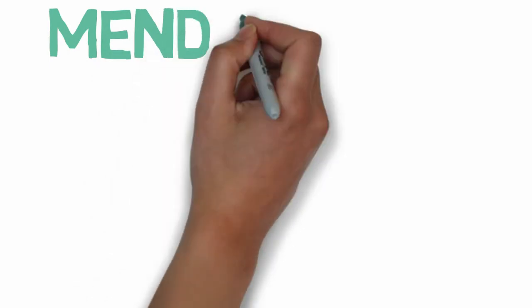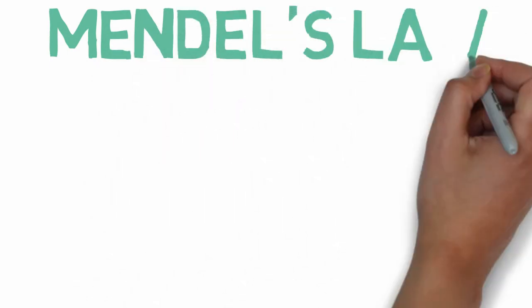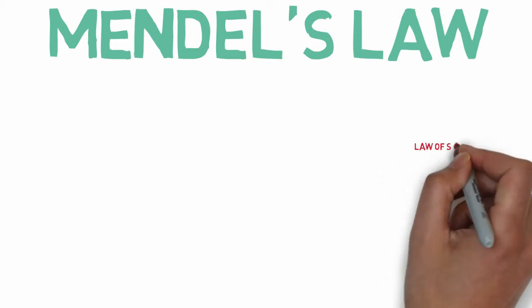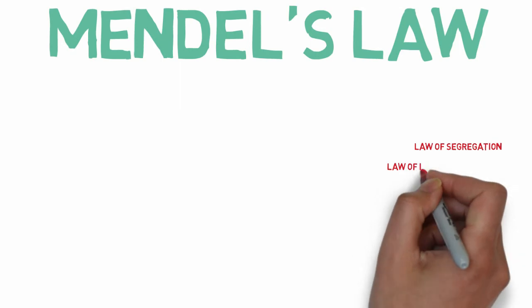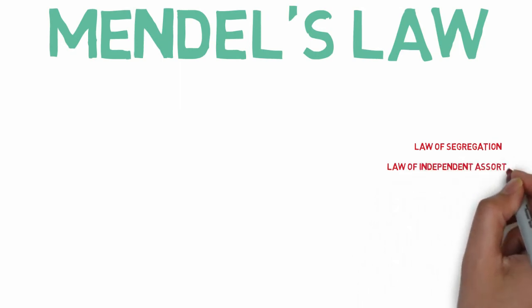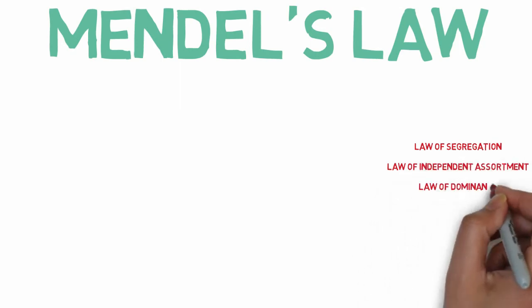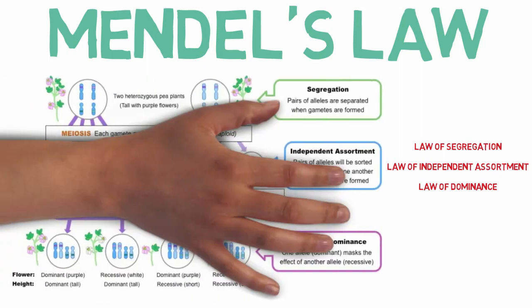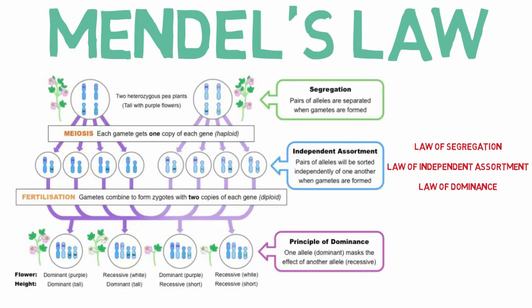On the basis of these 2 experiments, he proposed some laws which are known as Mendel's laws. Those are the law of segregation, the law of independent assortment and the law of dominance. On your screen there is a figure that shows all of them.